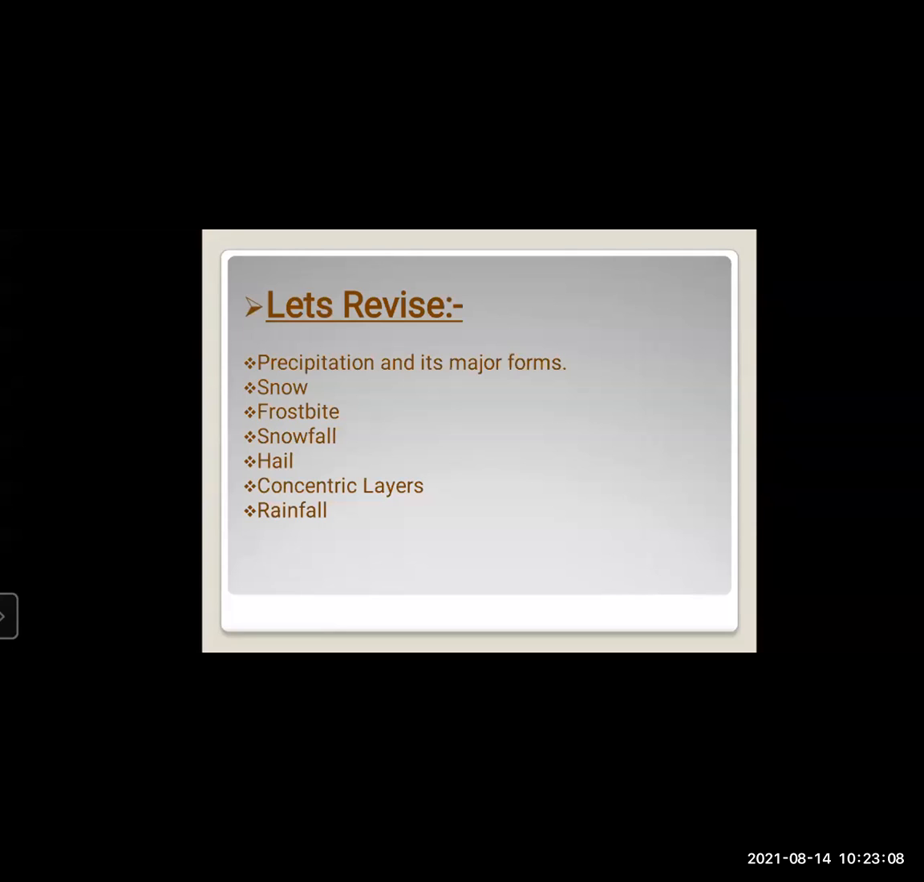And when the water droplets increase in size and they cannot hold it anymore, they cannot float in the air, then because of their weight, they start coming down as rainfall. So this was how the rainfall occurs. In this way you are going to write the answer.